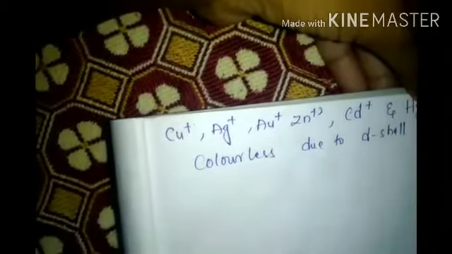Yes, fulfilled also it won't show anything.